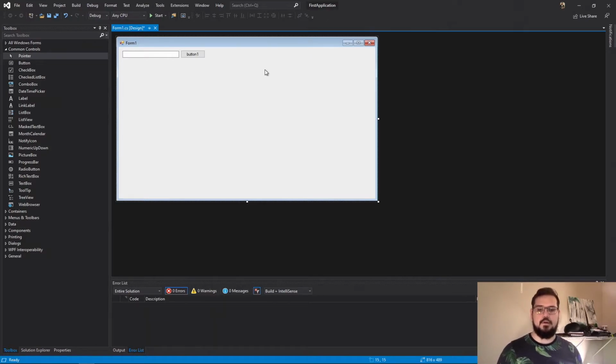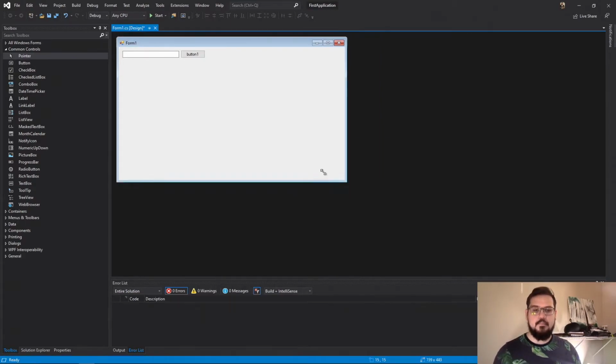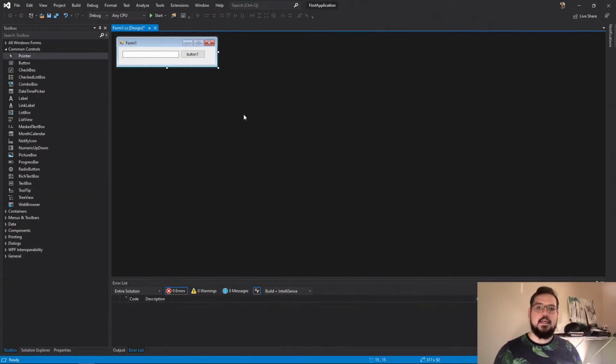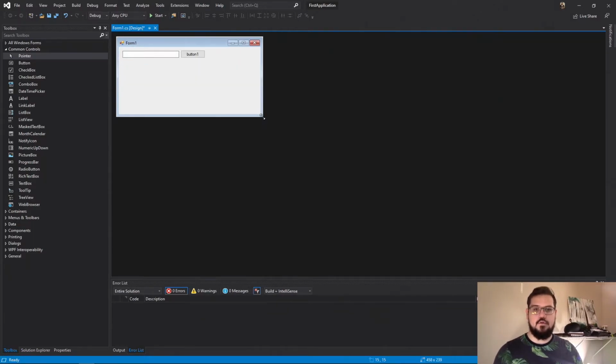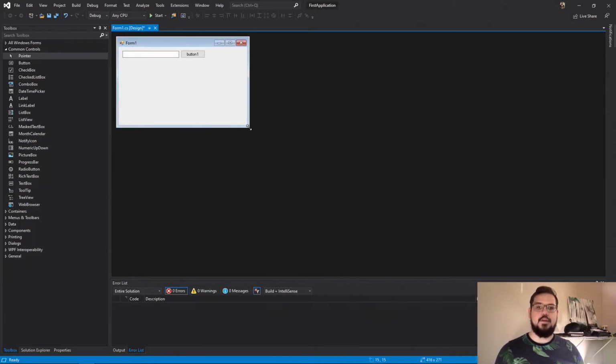And as you get more familiar with programming, you may find that it's a little overwhelming how allowable so many things are. In this case, I'm not doing anything fancy. I'm just going to show you kind of what this feels like. You can resize this form. You can make it tiny. You can make it huge, mid-sized, whatever. And you can control where it starts up on the screen, things like that.